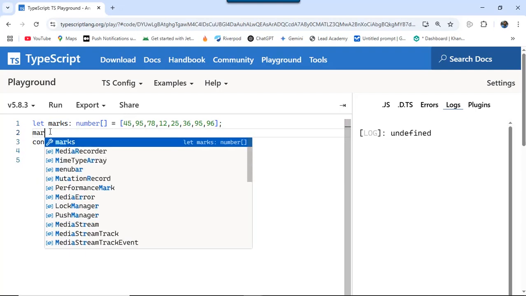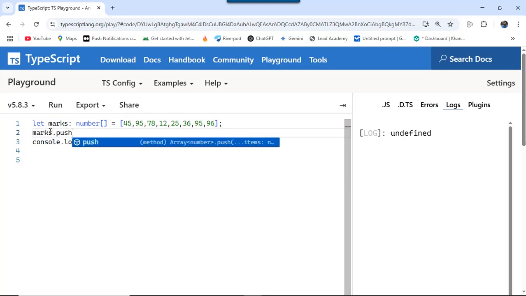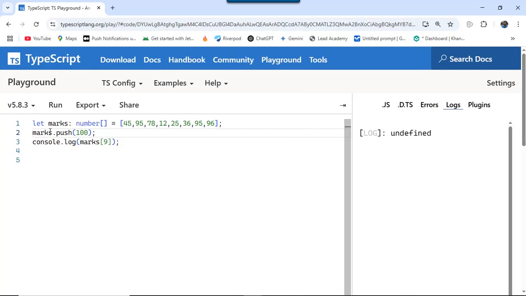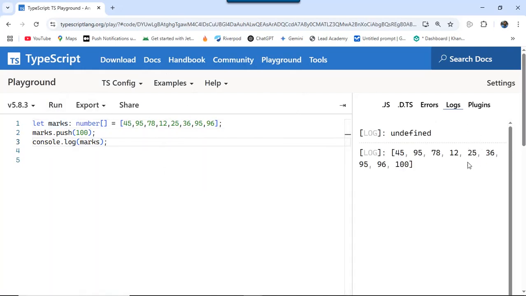I can do that by using this marks.push method, and here I'm pushing say 100, and I want to print the entire array in the console by just passing the name of the array to the log function. And now if I run this program, you see that the number 100 is pushed at the end of the list.